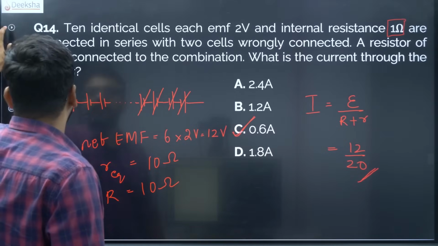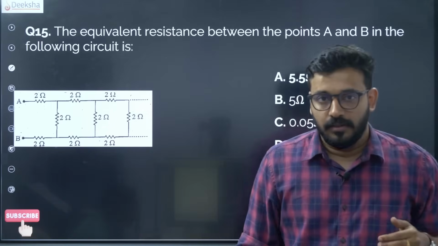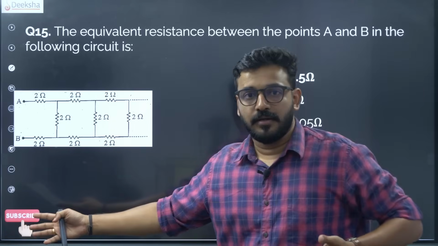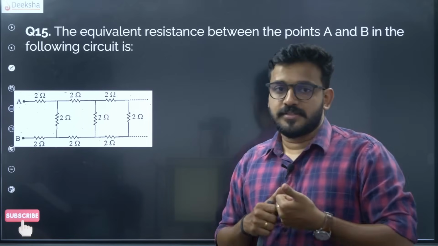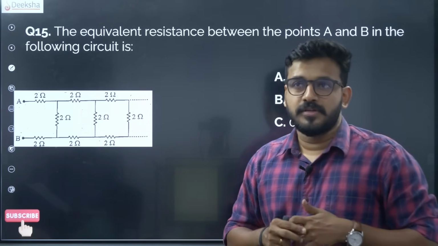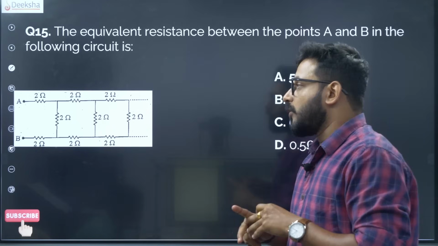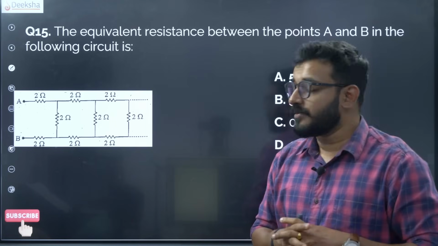Alright, so let us look at the 15th question. We are midway through our discussion. The 15th question is like this. Definitely this is an infinite ladder. The chances of such questions are less because the PU syllabus has already taken up combination of resistors. So the ladder is an extension of combination of resistors, ladder systems.